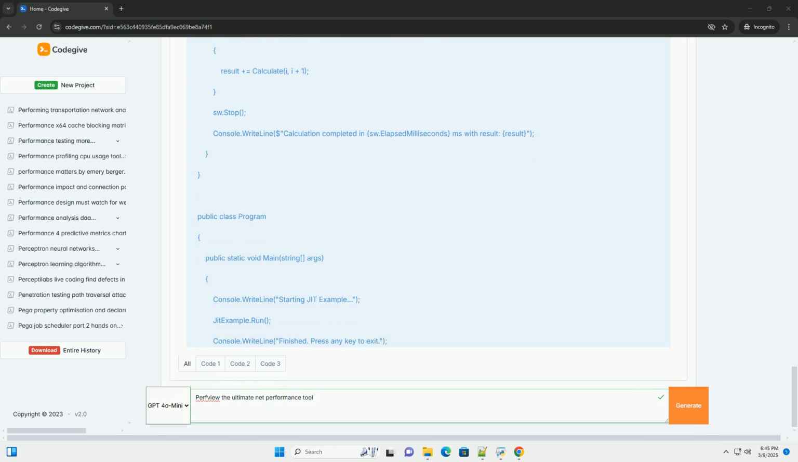Common use cases with code examples. 1. Identifying CPU bottlenecks. Scenario: your application is slow and CPU bound. Code example: example slow method. Steps: 1. Run the code. 2. Collect data from the running process using PerfView collect.